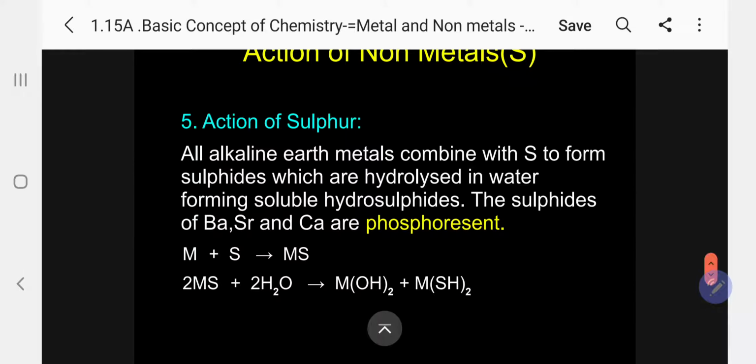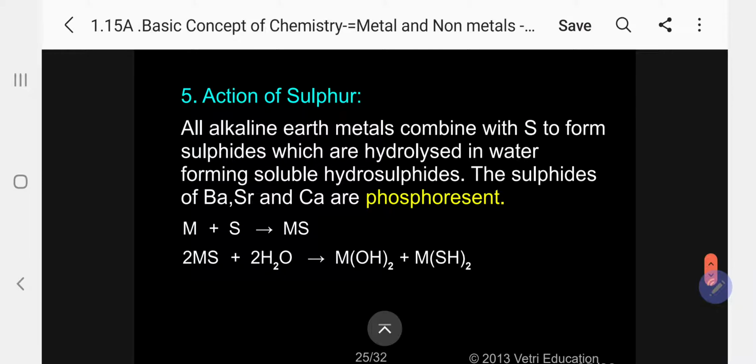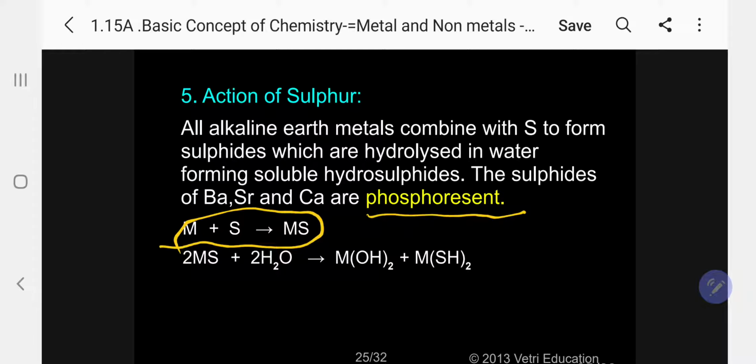The alkaline earth metals also react with sulfur to form sulfides, which are hydrolyzed in water, forming usually soluble hydrosulfides. The sulfides of barium, strontium and calcium are phosphorescent. Please follow, the valency in both cases is 2, so MS is the molecular formula.